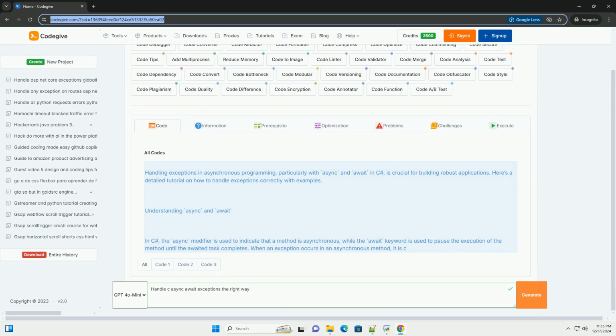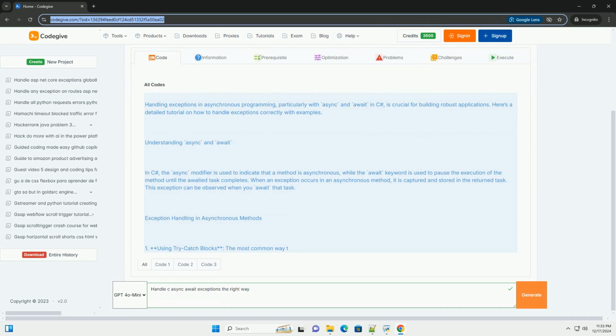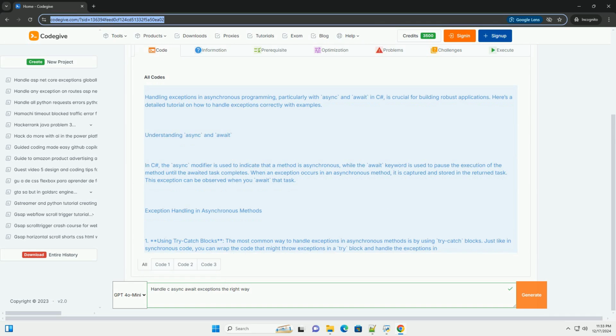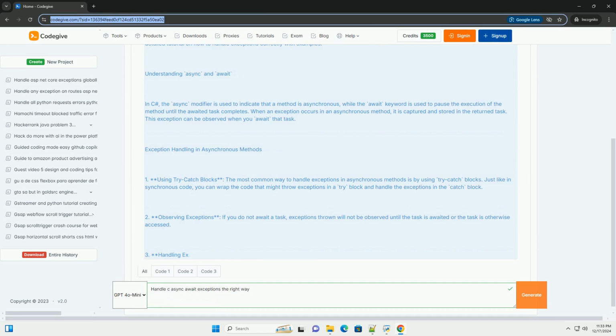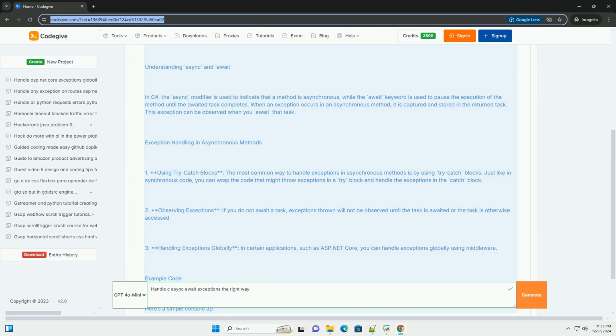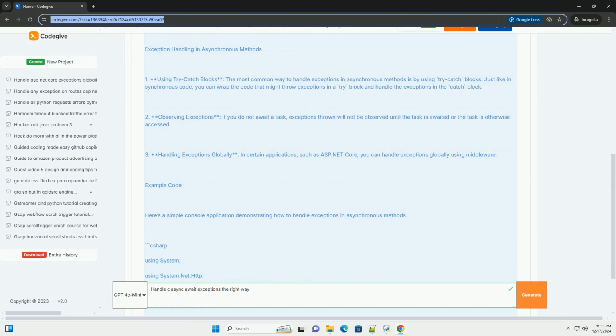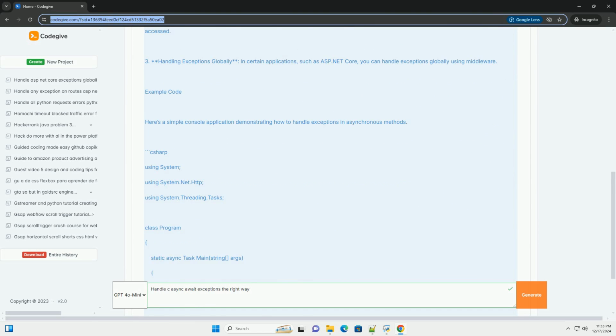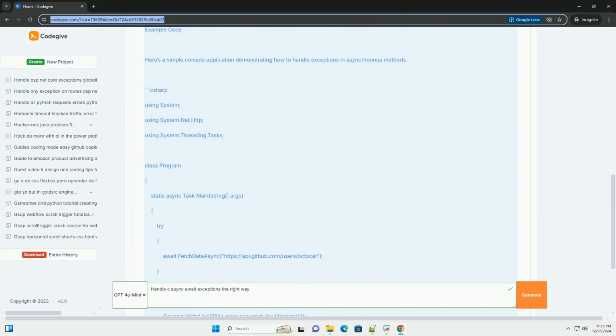Handling exceptions in asynchronous programming, particularly with async and await in C#, is crucial for building robust applications. Here's a detailed tutorial on how to handle exceptions correctly, with examples.